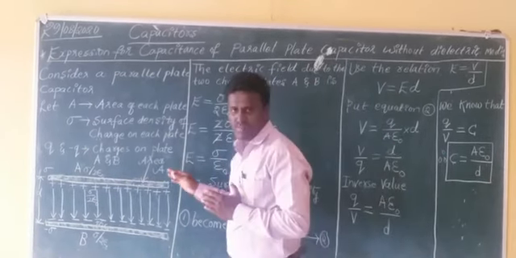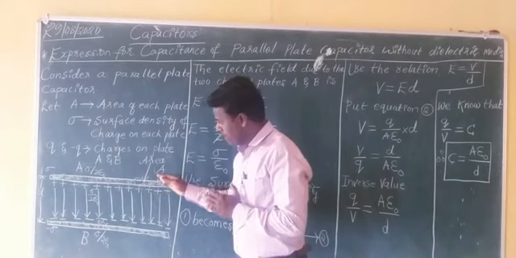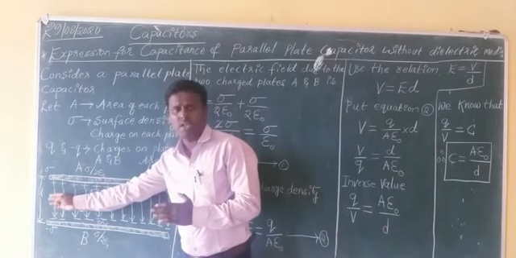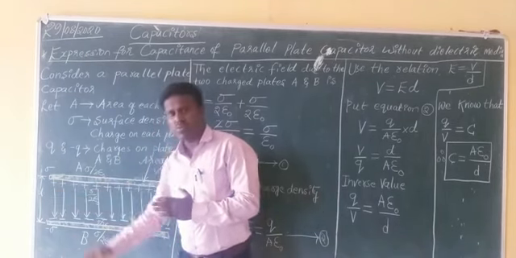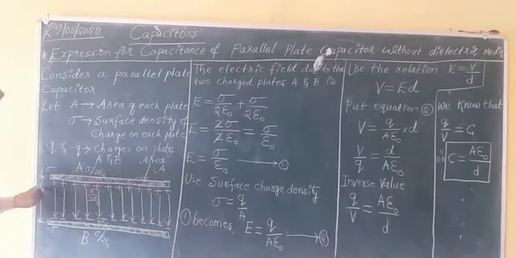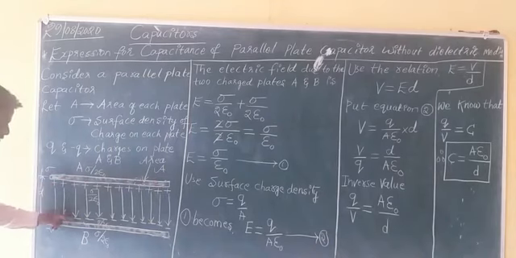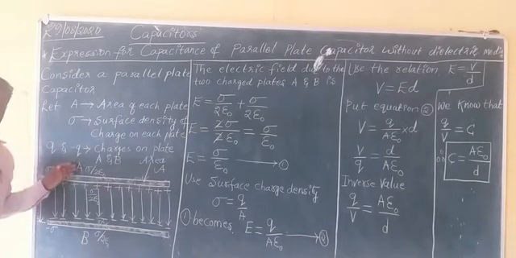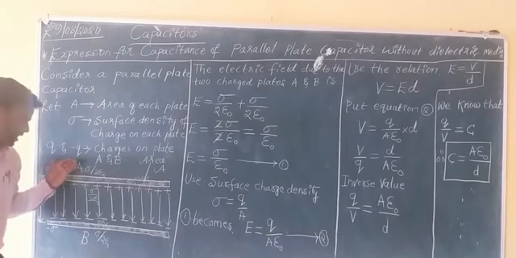Here, why am I taking sigma by 2 epsilon naught as the expression for electric field of the conductors? Because here this distance d is very small. In this diagram it is looking bigger, we are showing it large in the diagram, but usually this distance d of the capacitor is very small compared to the area of the conductors A and B, or the linear dimensions of A and B. Dimensions means area, volume or any other dimensions.